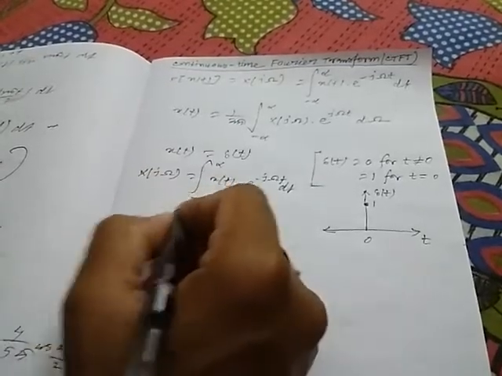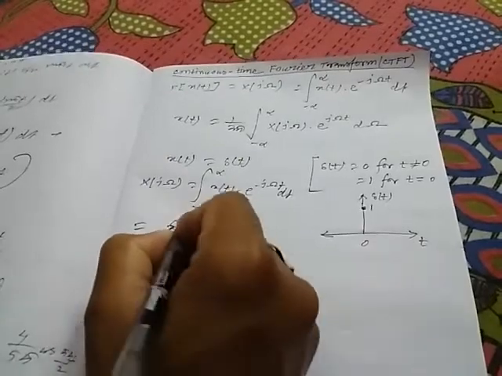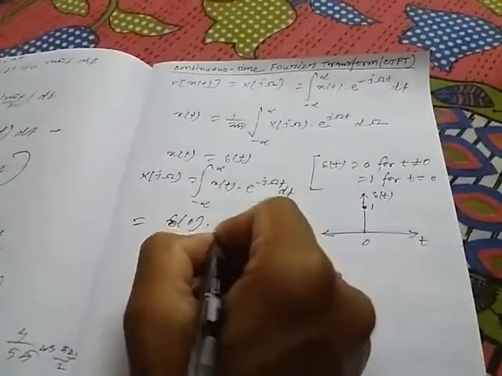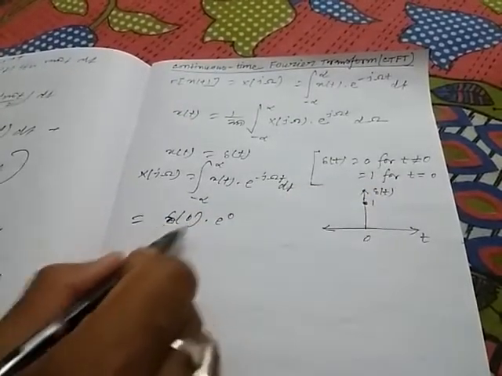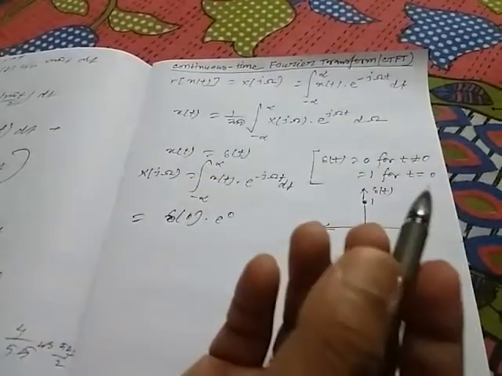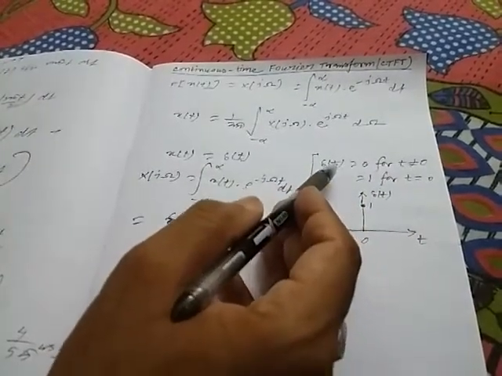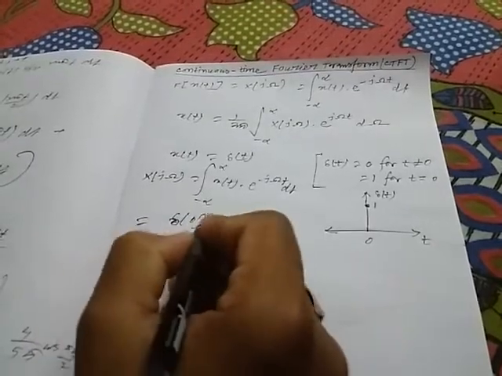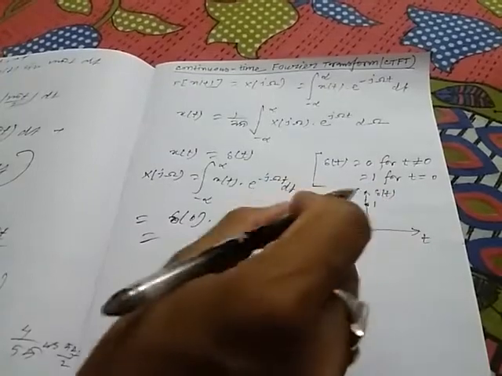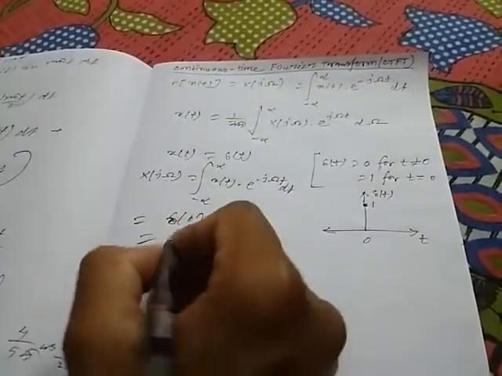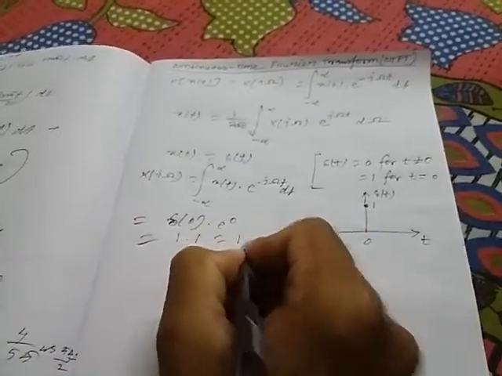So this is basically delta 0 into e to the power 0, because only when t equal to 0 does delta 0 have a value, otherwise delta t equals 0. So what is the value of delta 0? That is 1. When t equal to 0, the value of delta t equals 1. So this value will be 1, and e to the power 0 is 1.